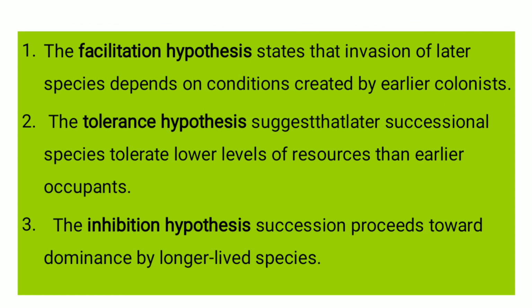Here succession proceeds despite the resistance of earlier colonies. The third is the inhibition hypothesis: succession proceeds toward dominance by longer-lived species. Those are the three mechanisms by which species may replace each other.